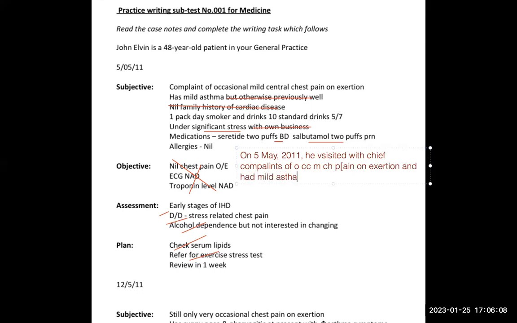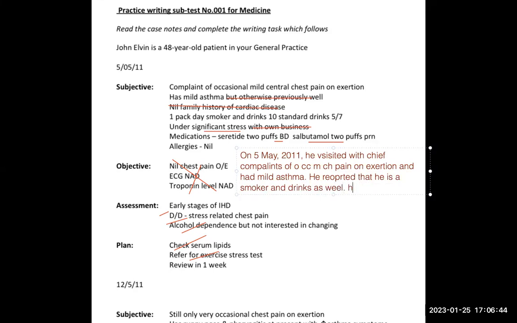If you note carefully, I have only changed one thing. Rest everything is the same: chief complaint of occasional mild chest pain on exertion. Instead of has, I put had, because it's in the past. That is the only change I am making. Now, when you are not writing social history or medical history as a separate paragraph, you write it in this way. He reported that he is a smoker and drinks as well.